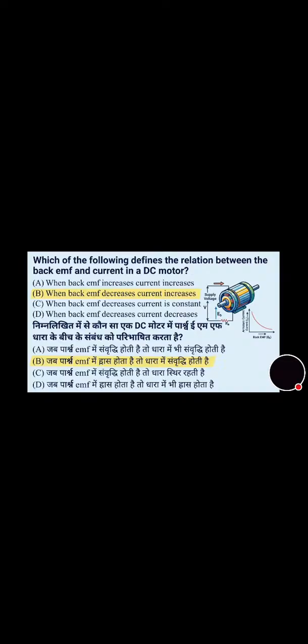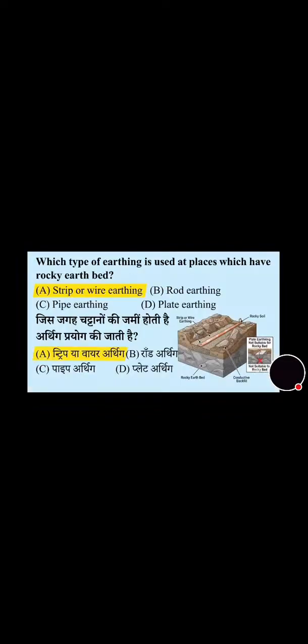Now we will move towards the next question that's on the screen. Which type of earthing is used at places which have rocky earth bed? Its correct answer is option A, that is strip or wire earthing.